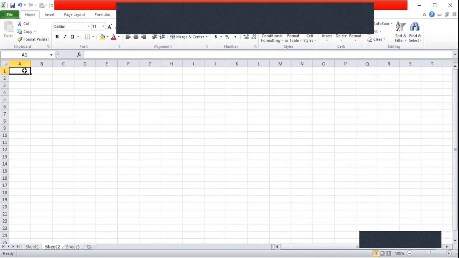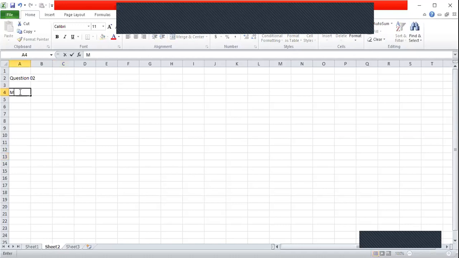I will open that in a different sheet. Question number 2. So in the first company, let's say M Limited, expected semi-annual dividend, that is the dividend expected in the future periods, expected semi-annual dividend 0.98.